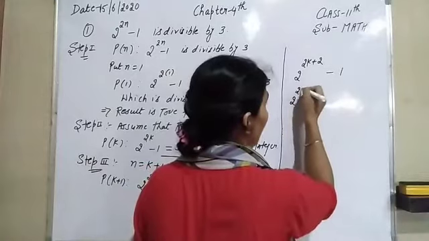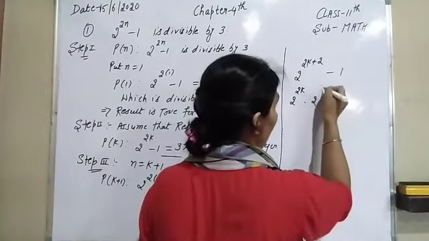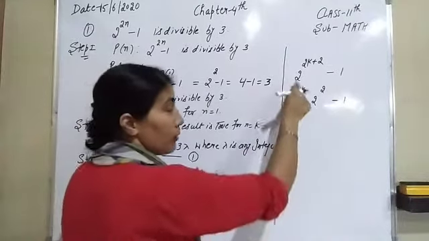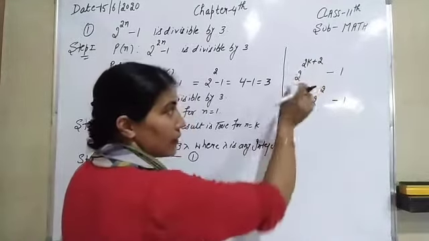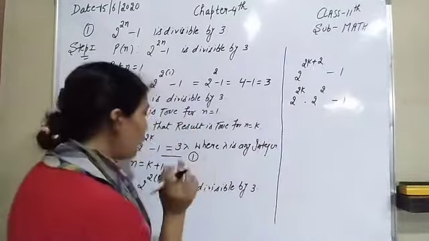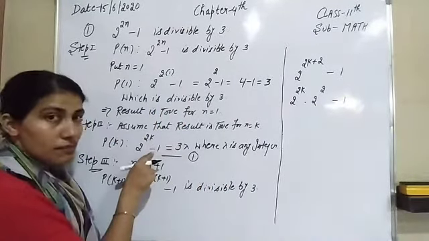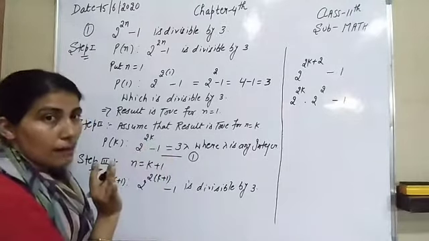After this step, you have to split its power. 2 raised to power 2k, 2 raised to power 2, and here is minus 1 as it is. Now, because bases are same, powers can be added. So it can be written in this form. Now look at here. Here is 2 raised to power 2k. Its value is 3 lambda and here is minus 1. In this side it becomes plus 1.